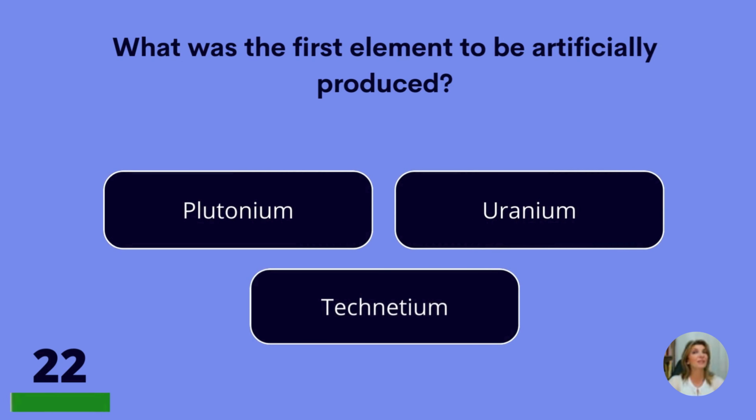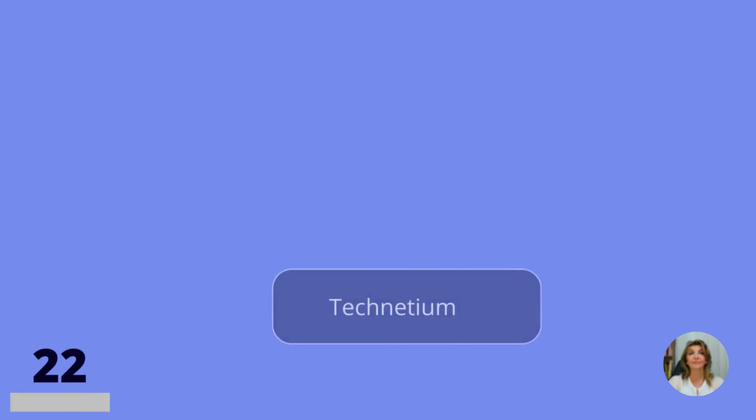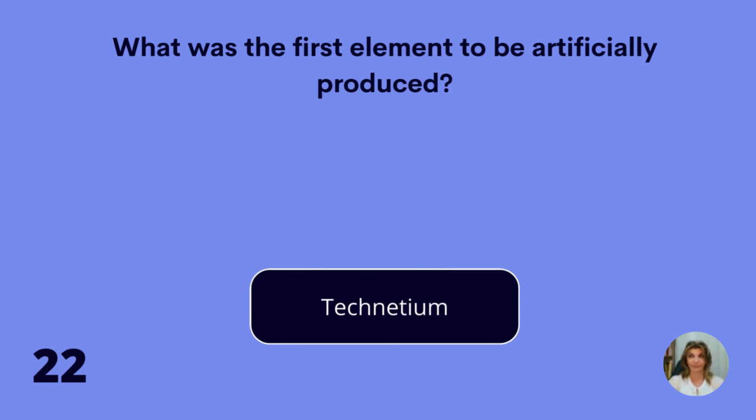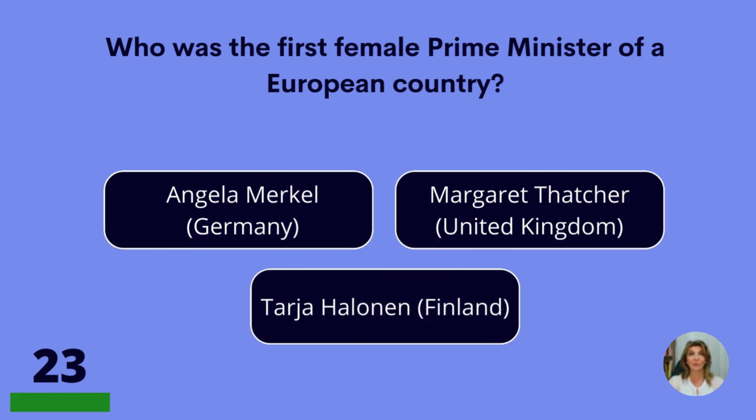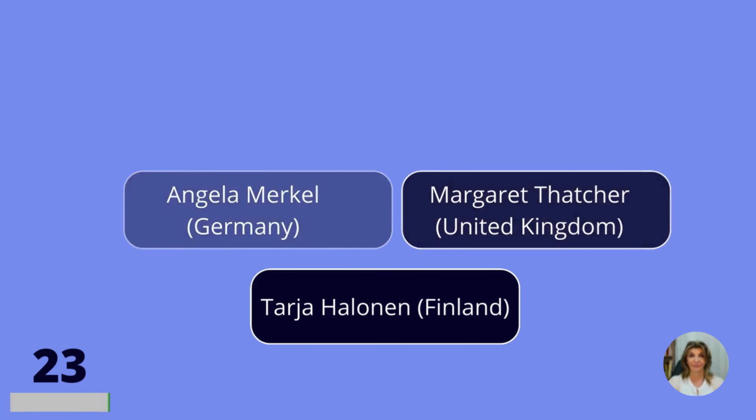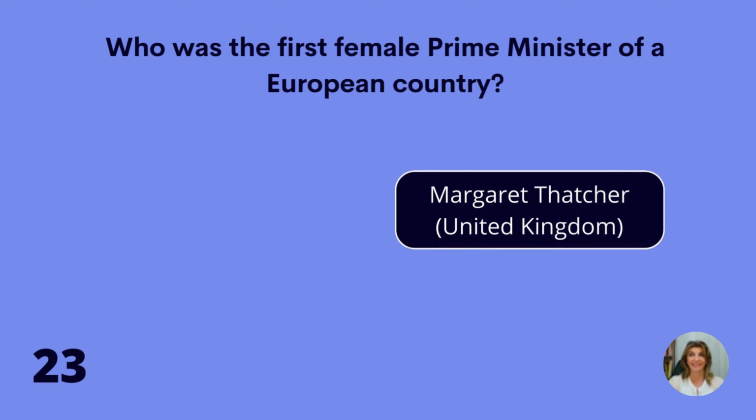What was the first element to be artificially produced? Plutonium, uranium, or technetium? Technetium. Who was the first female prime minister of a European country? Angela Merkel, Germany, Margaret Thatcher, United Kingdom, or Tarja Halonen, Finland? Margaret Thatcher, United Kingdom.